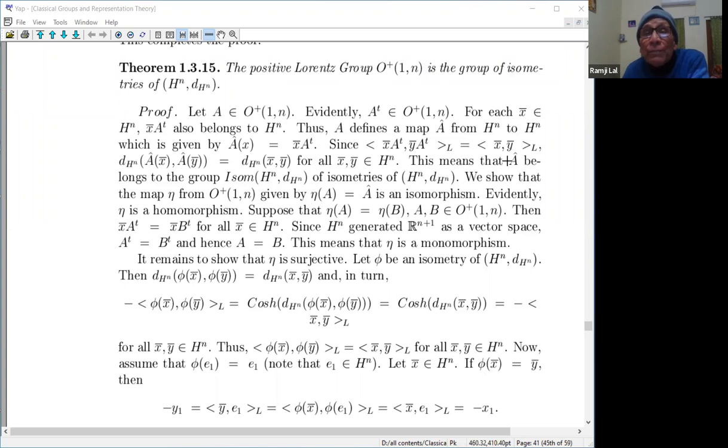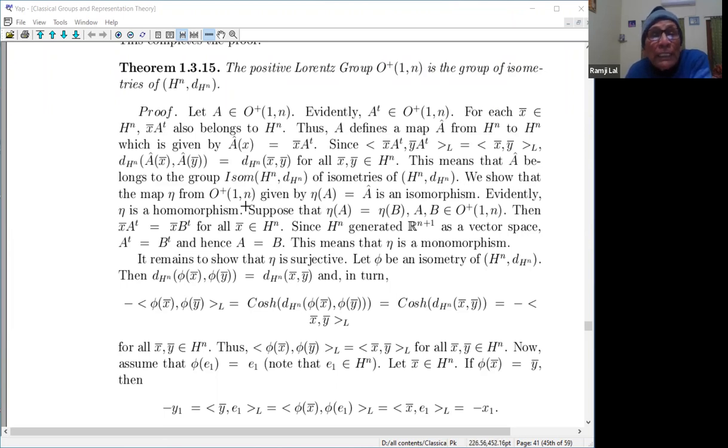I hope you understand it, right? So this is equal to this thing, and so therefore you see that this is equal to this for order. This means that A cap belongs to the group of isometry. It preserves the distance, right? It preserves the distance, and therefore it is in the group of isometry. So every A determines an isometry here, which is as follows. So maybe the action itself, you can say that x star act A is x into A transpose. अगर ये कर लेंगे तो आपको कोई प्रॉब्लम नहीं होगी.